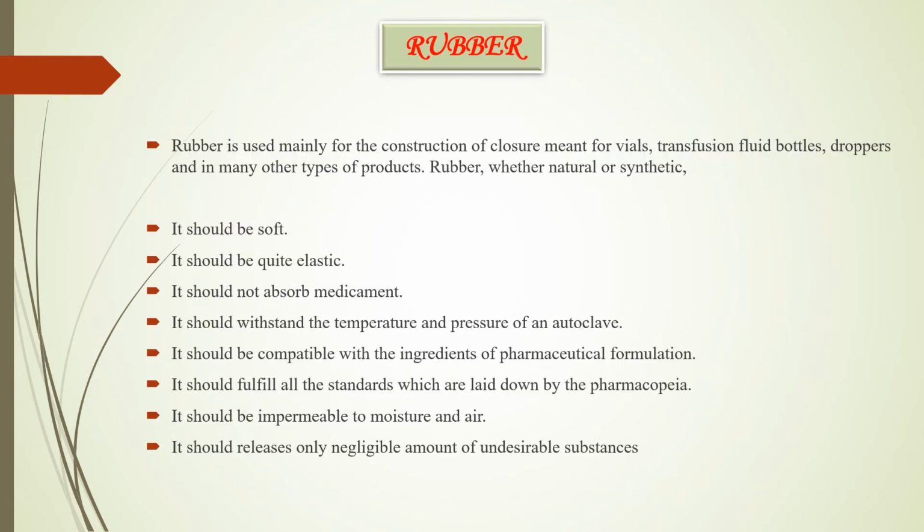We will see rubber as a material for pharmaceutical packaging. Rubber is used mainly for the construction of closures which are meant for vials, transfusion fluid bottles, droppers and in many other types of the product. Rubber, it may be from the natural or synthetic source.